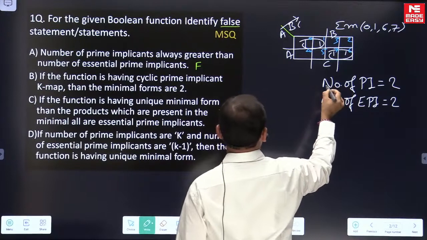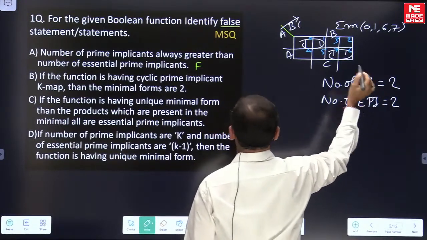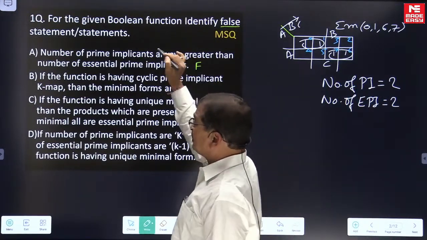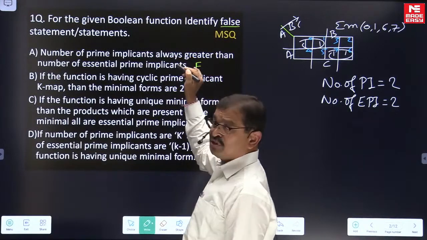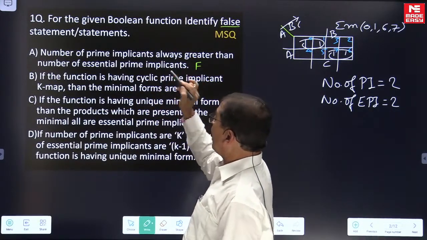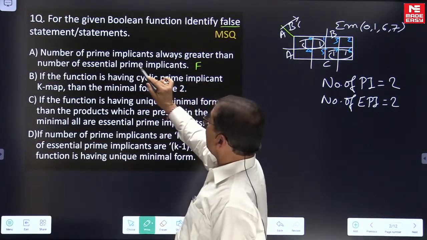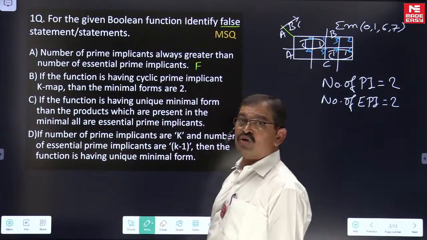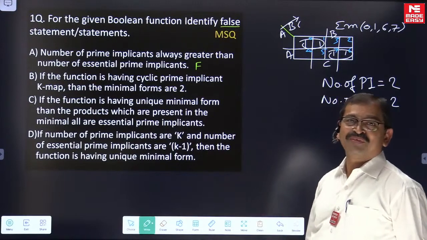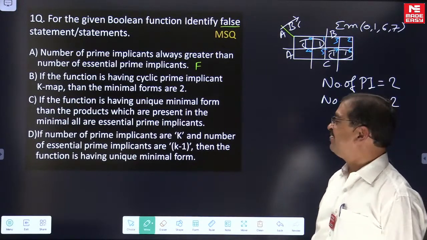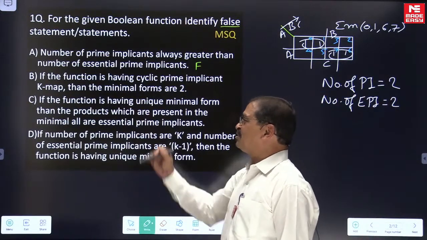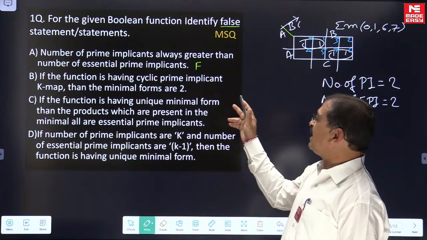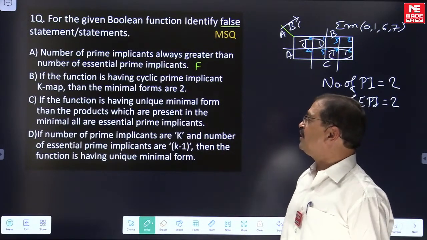So based on this, the number of prime implicants is equal to the number of essential prime implicants. But the statement in option A says the number of prime implicants is always greater than the number of essential prime implicants. That is a wrong statement, so it is false. And coming to option B,